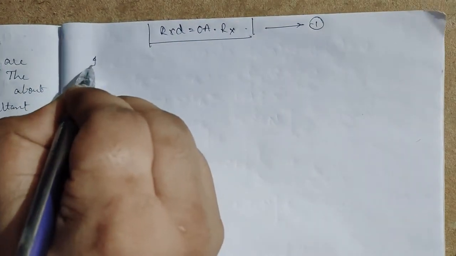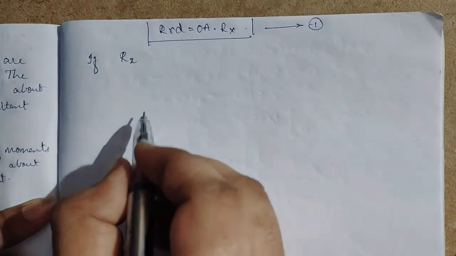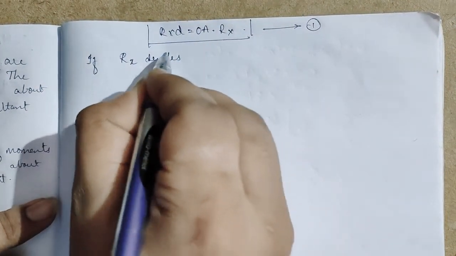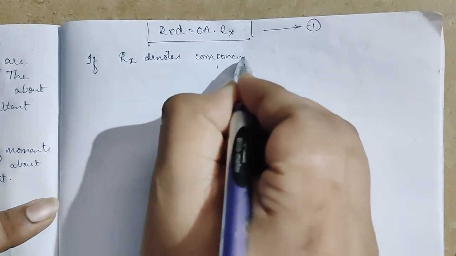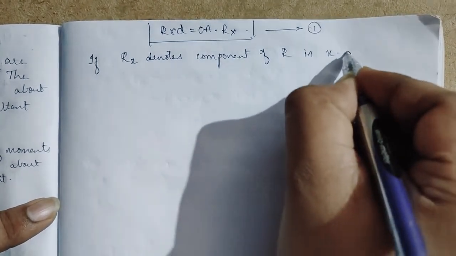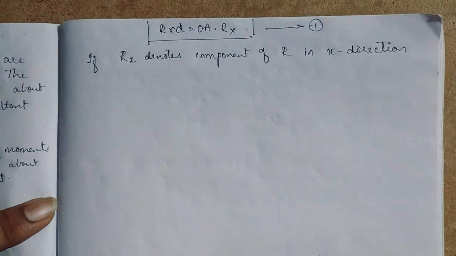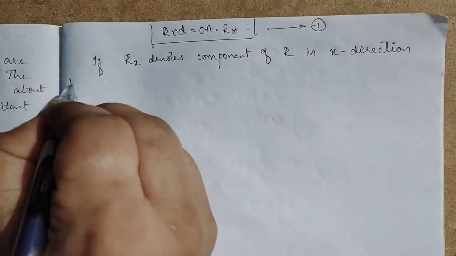So if I write one statement, if R subscript of X denotes the component of R in X direction, correct? Component of R in X direction.